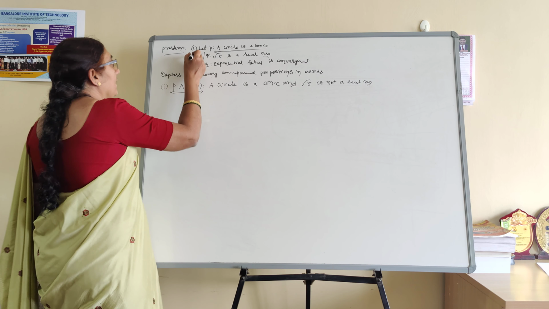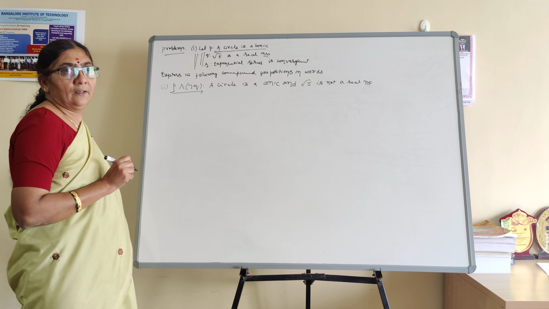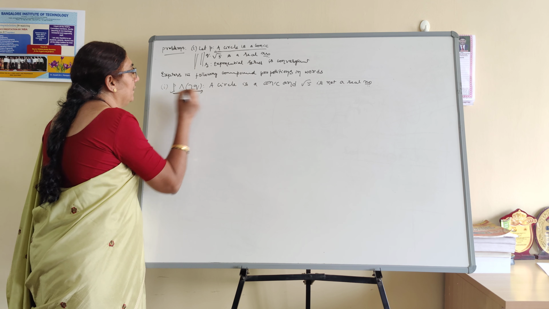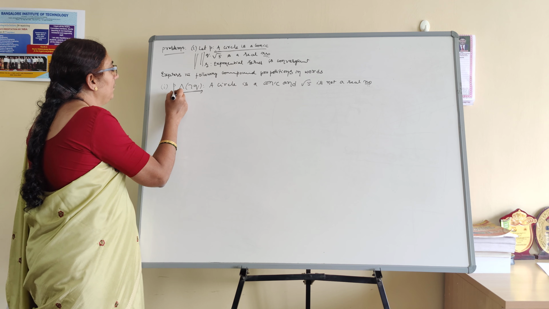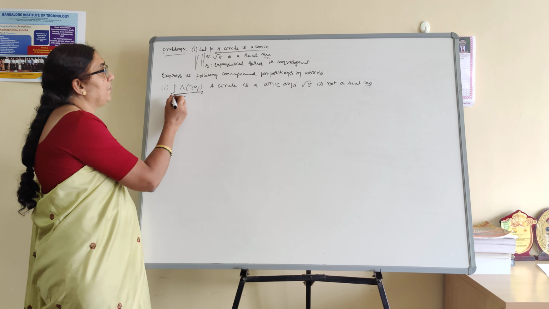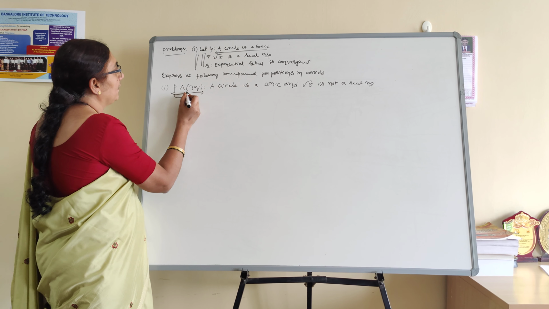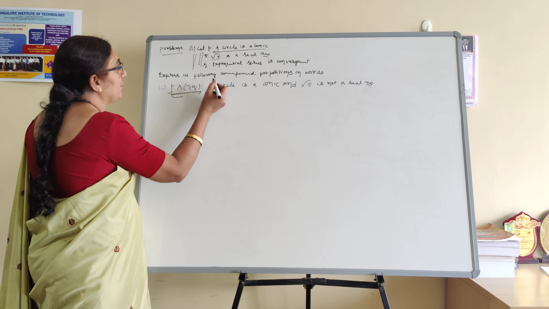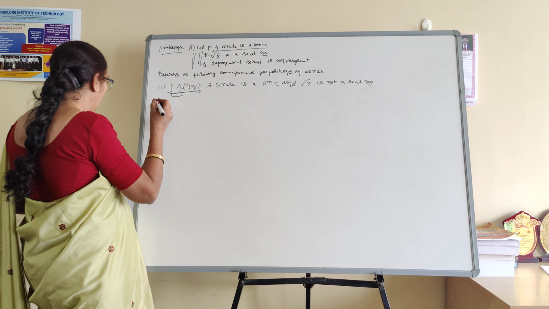Please try to understand. In this problem, they assign P, Q, R some statements. Then they are asking us to express the given symbolical logical expression in terms of words. P means a circle is a conic, conjunction means and, negation of Q means the opposite of that, and root 5 is not a real number.